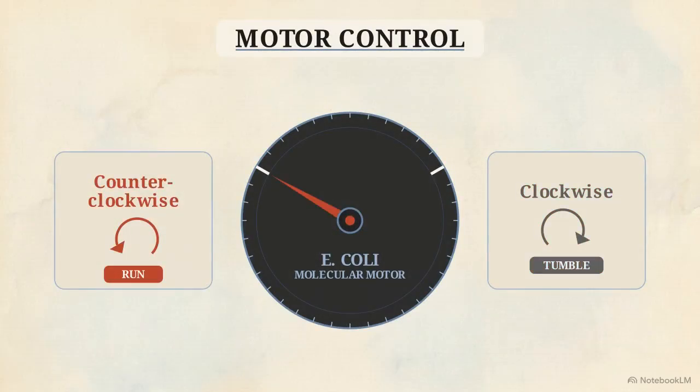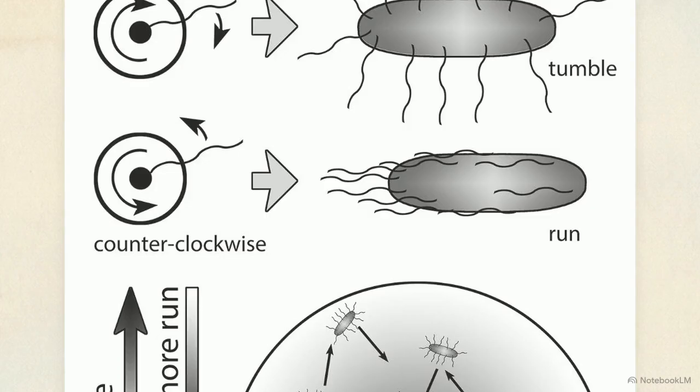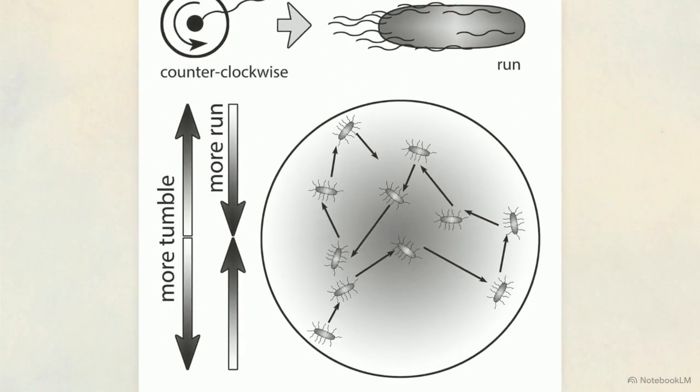It can only toggle between 2 possible motor states. This diagram outlines those 2 mechanical states. When the molecular wheel spins counterclockwise, the flagella align and propel the bacterium straight forward in what is called a run. While this run state provides forward momentum, it occurs in a strictly random direction. The bacterium has no physical capacity to align this forward vector with the actual location of the sugar.